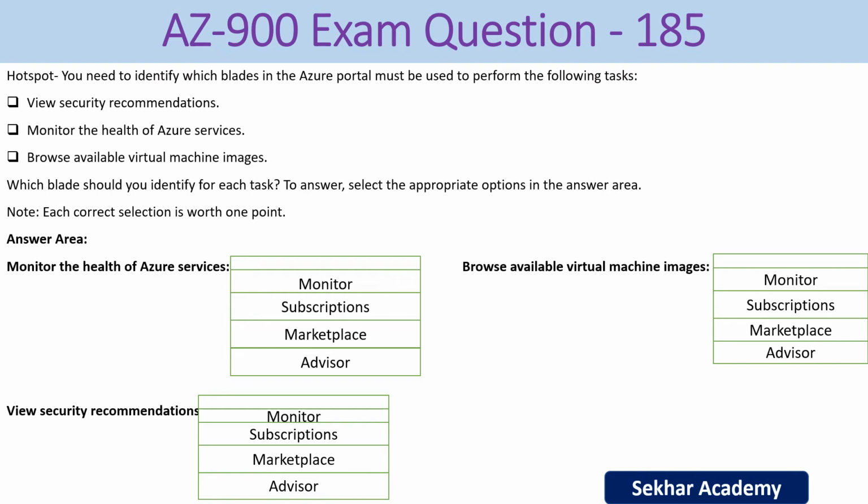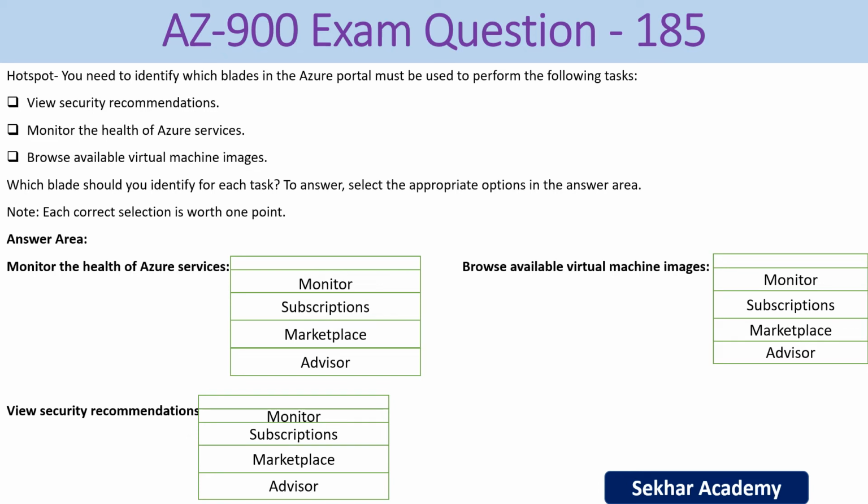The statements we have: monitor the health of Azure services. For this, options we have: monitor, subscriptions, marketplace, and advisor. And the other statements: browse available virtual machine images, and view security recommendations. For each of them we see the 4 available options.